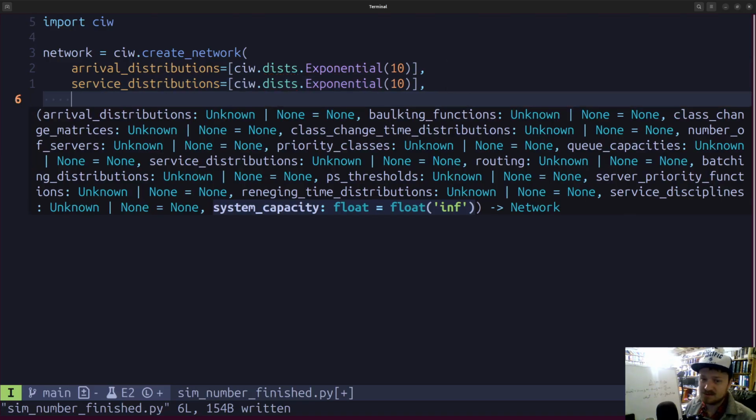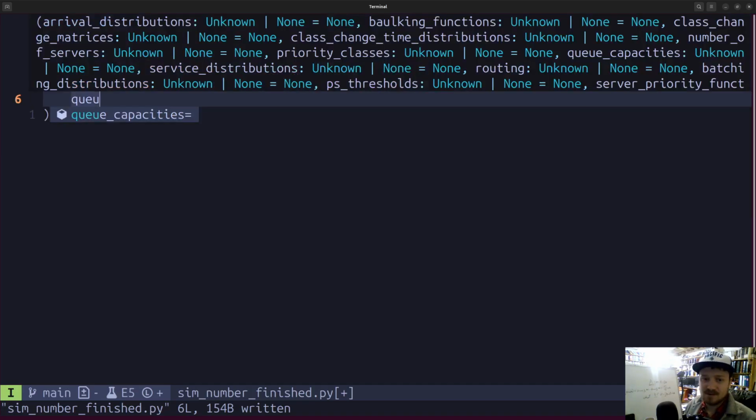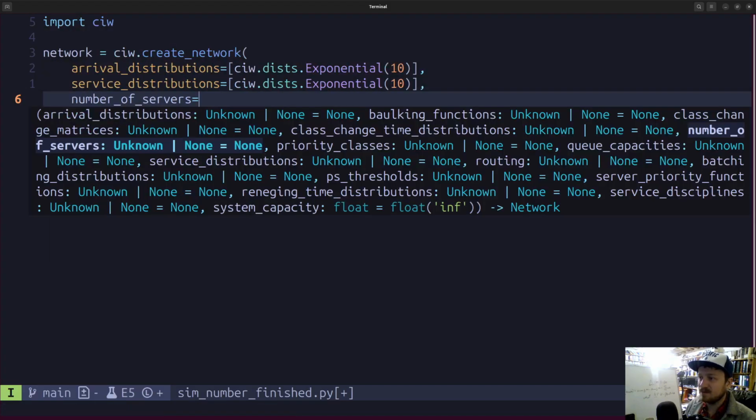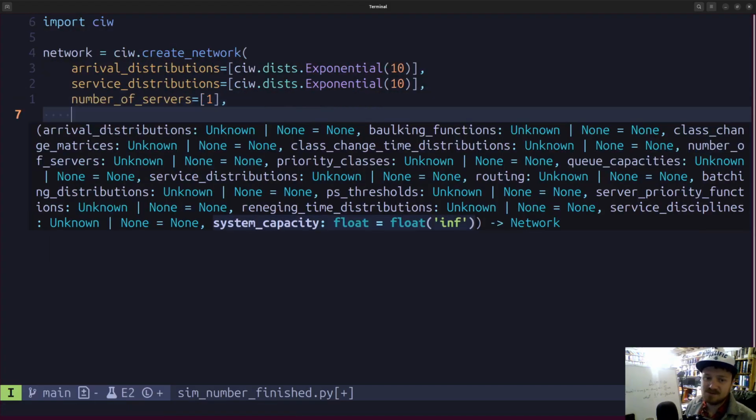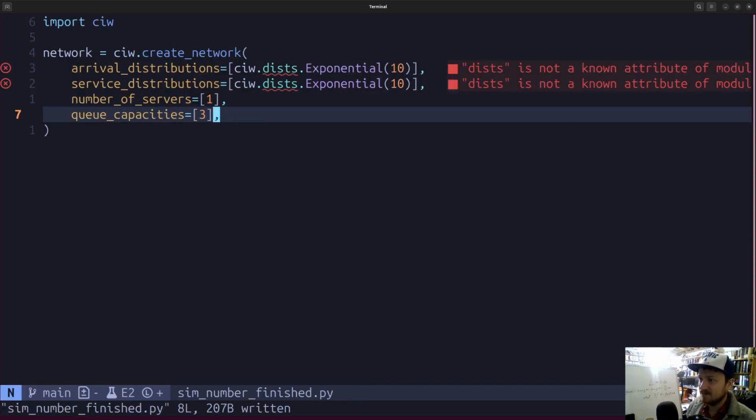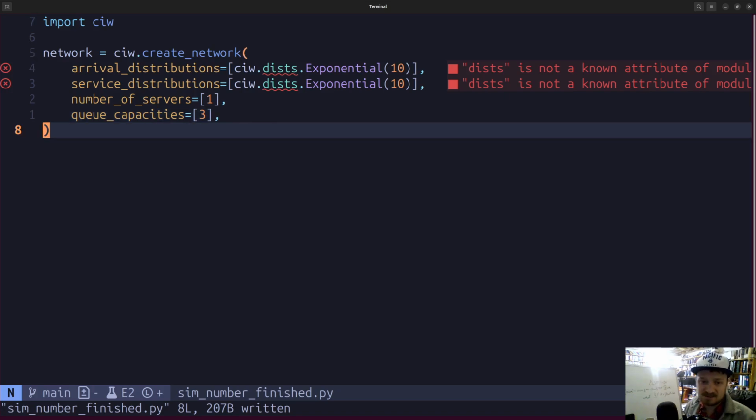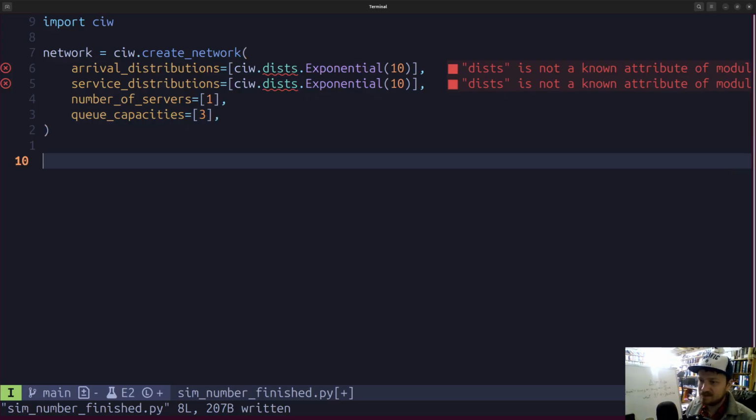And then we'll also have our number of servers. Here we'll put it to 1. And you know what? Just for the sake of creating some balking, potentially, we will throw in that there's a queue capacity of 3. So balking becomes possible. Okay, so we want to run the simulation for some amount of time.